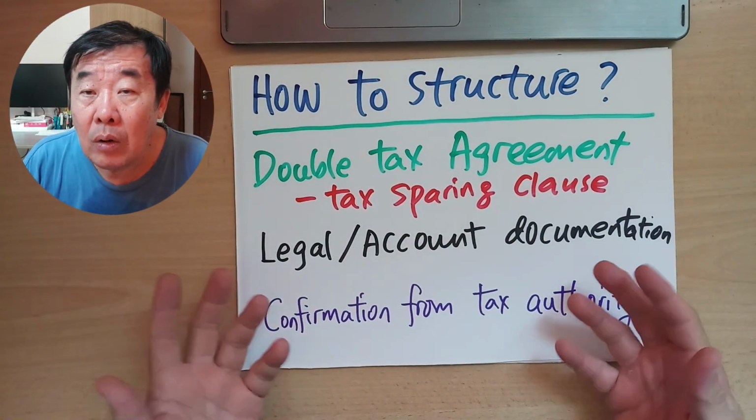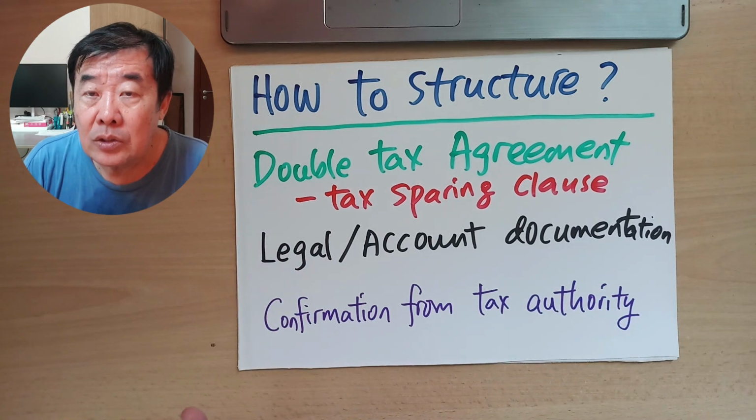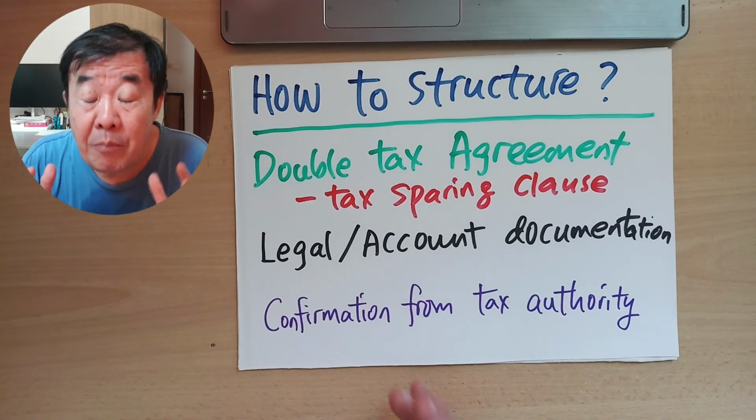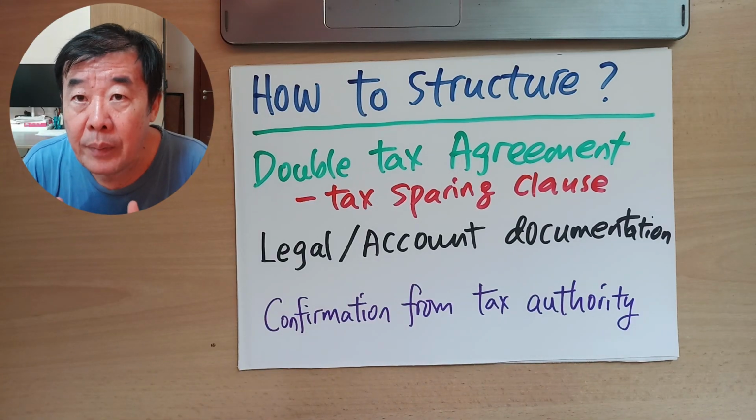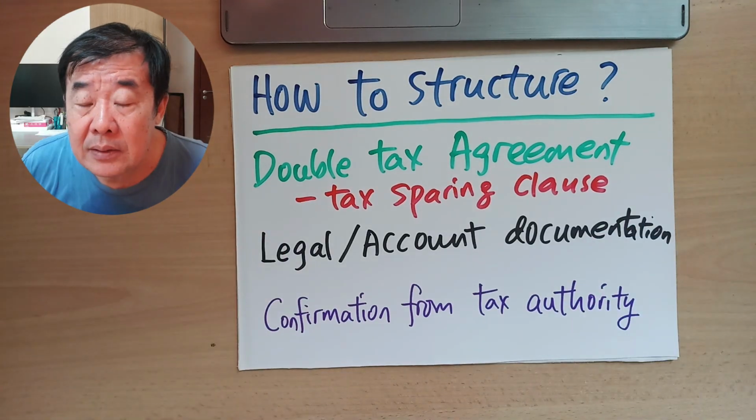How do bankers structure this tax sparing loan? This depends on the familiarity with the double tax agreement between the two countries. This is a very practical discussion now.